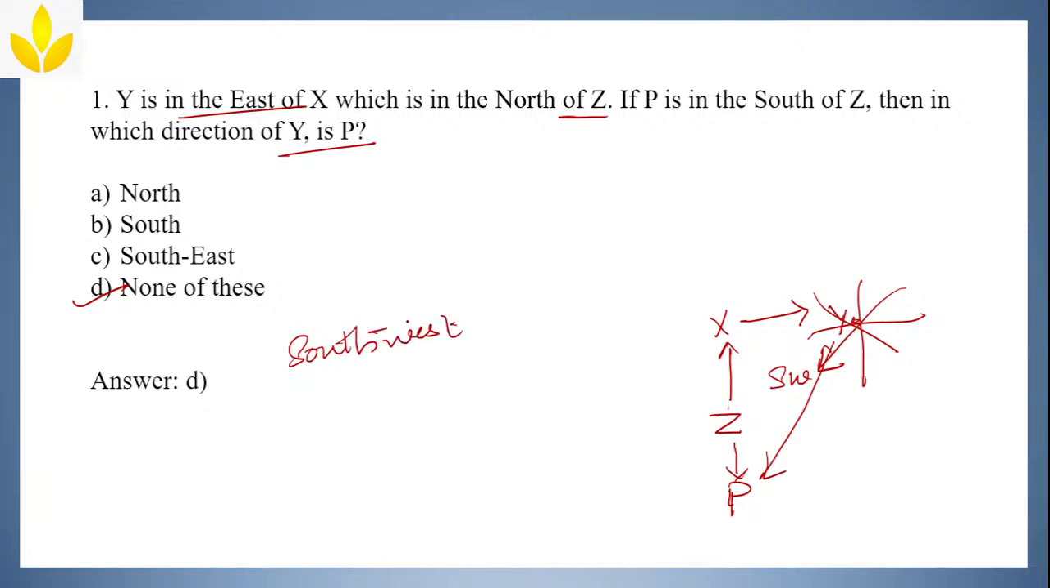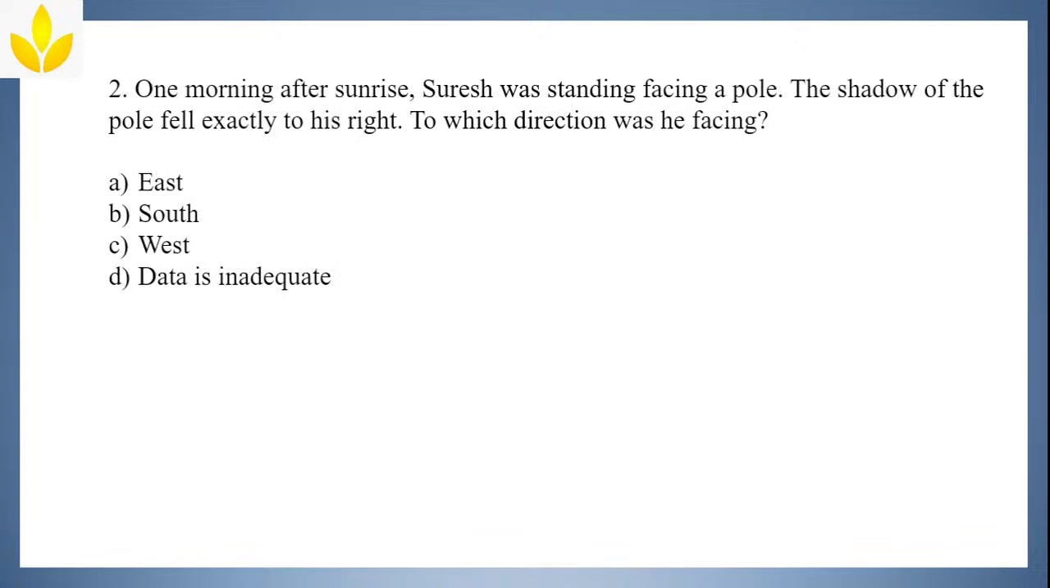The option is not there, and the answer is none of these. The correct answer is southwest, and there is no southwest in any of the options. That's why the answer is none of these, and the correct answer is southwest. Clear? So direction sense questions will also be easier. Actually all the reasonings are easier.